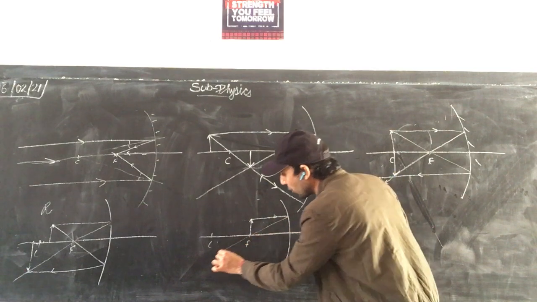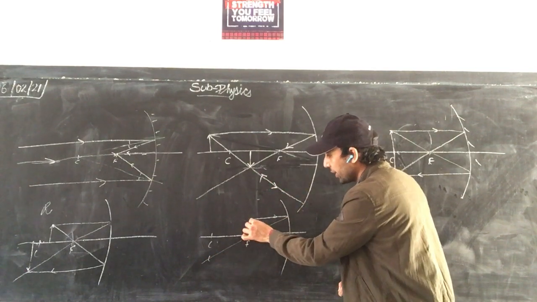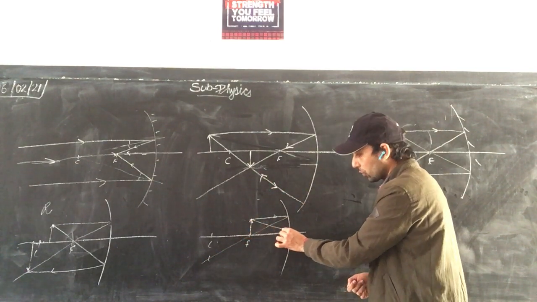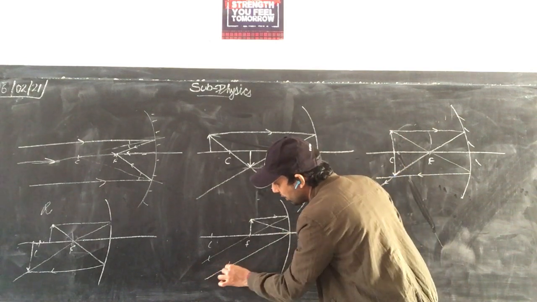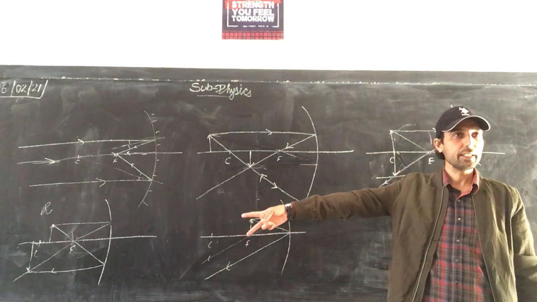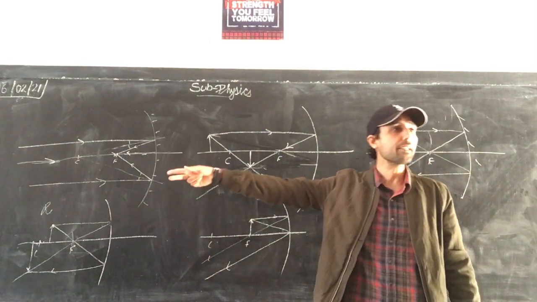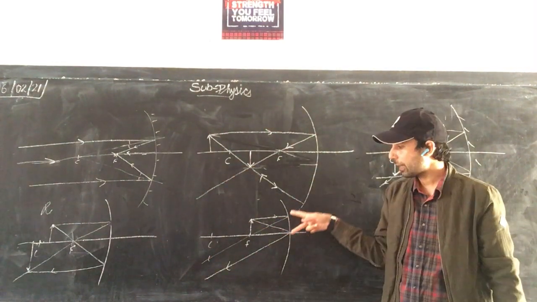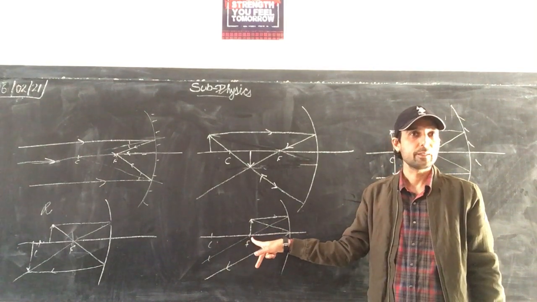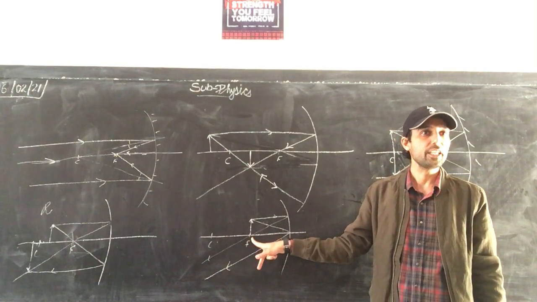It passes from focus. And one ray I am taking at pole. So this same angle. See here. They are never meeting. We call them, they are meeting at infinity. So this time image is formed at infinity.